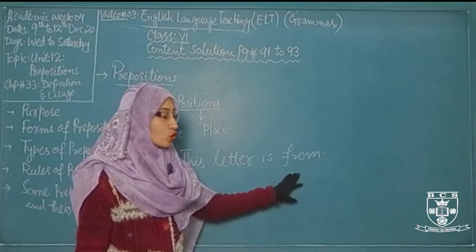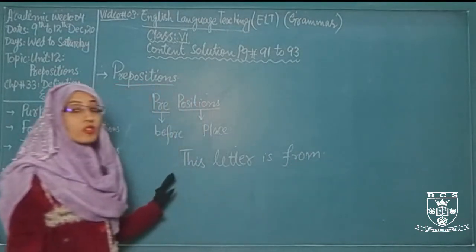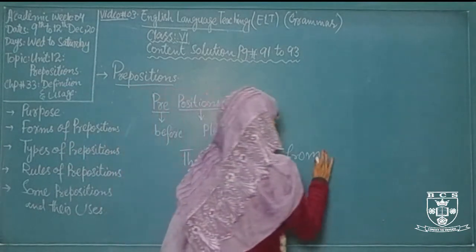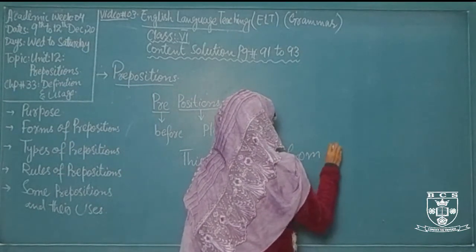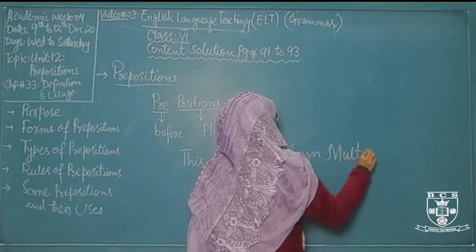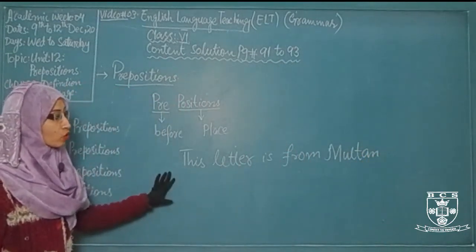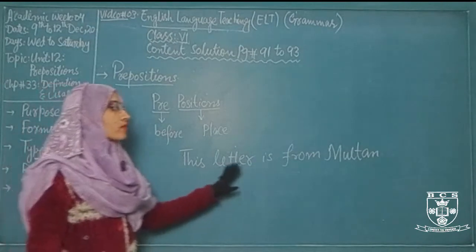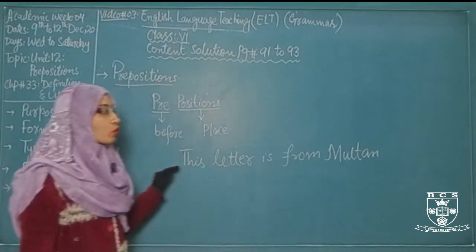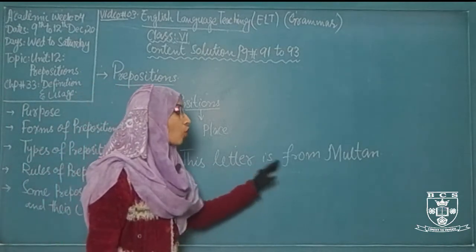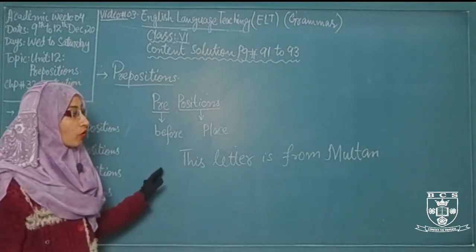From is a preposition but there is no object. It gives an incomplete sense. This letter is from. So if I write here the object Multan, it gives the complete sense to this sentence. This letter is from Multan. So it means that a preposition must always have an object which gives the complete sense to your sentence.